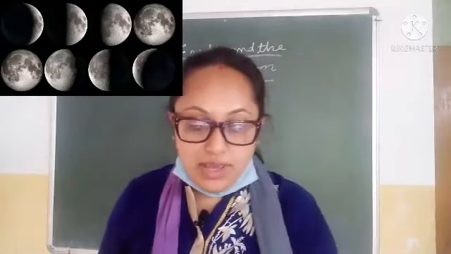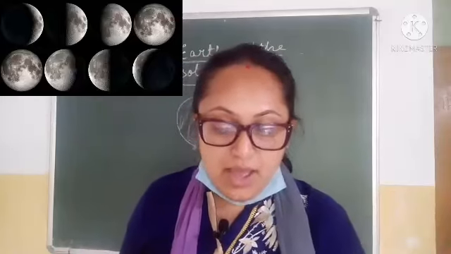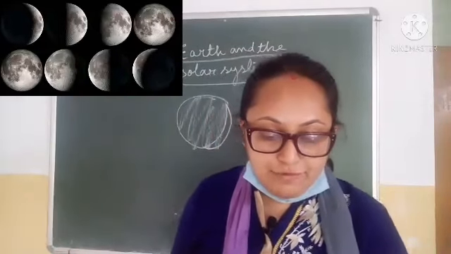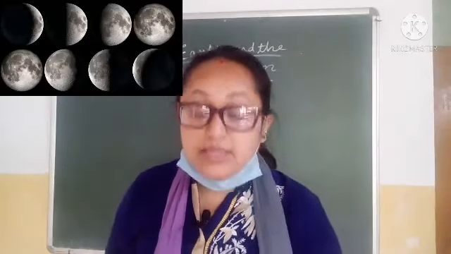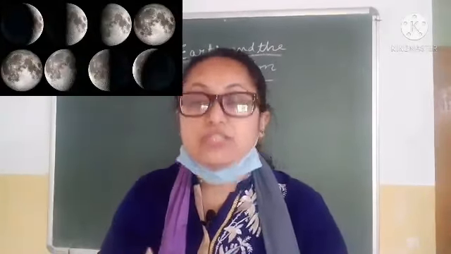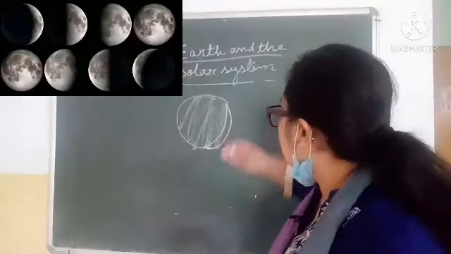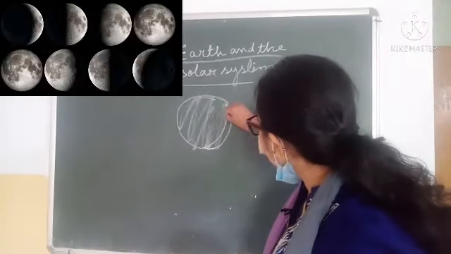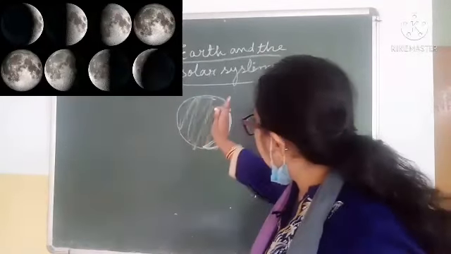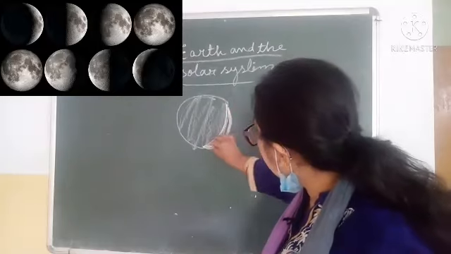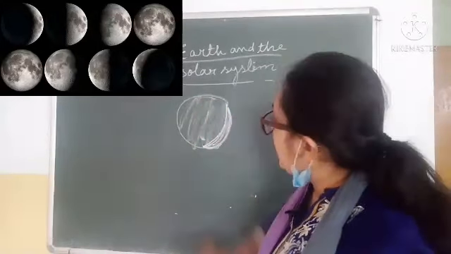On the new moon day, the dark hemisphere of the moon faces the earth, whereas on the full moon day, the bright hemisphere is visible to us. On the new moon day we can see only this part, and we cannot see this part, so it becomes invisible to us.